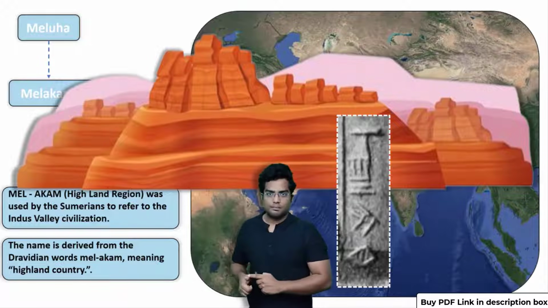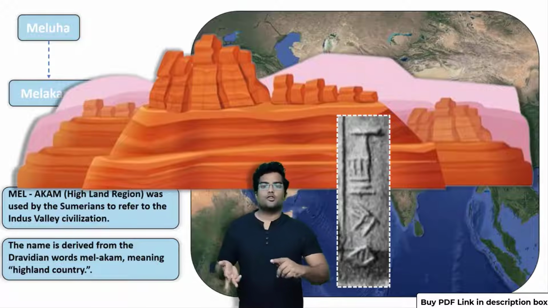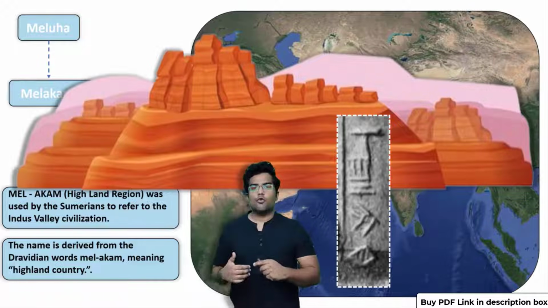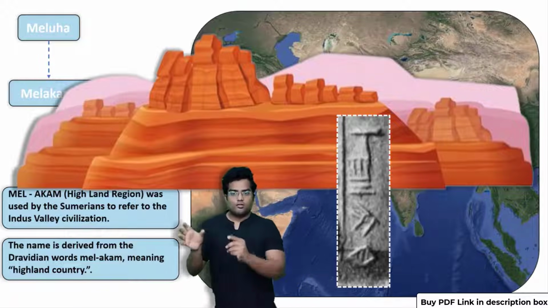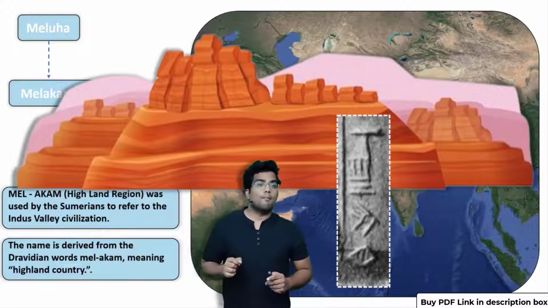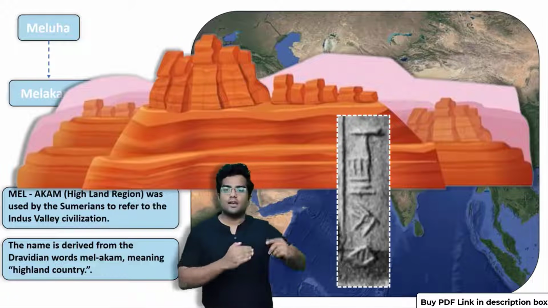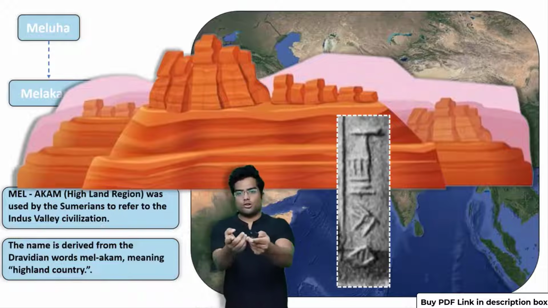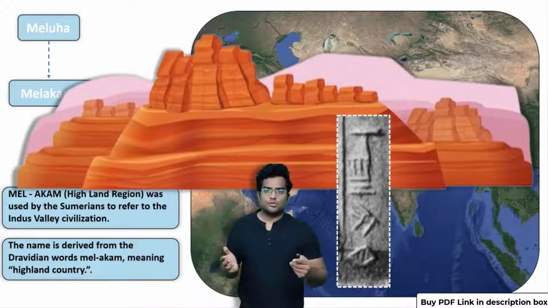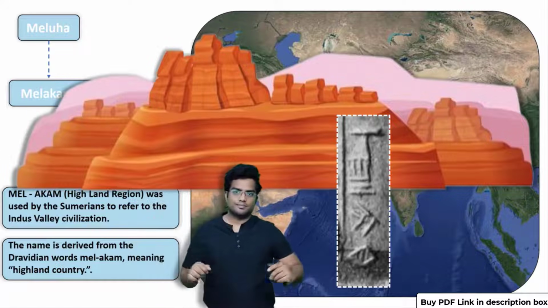You have Tamil, Malayalam, Kannada, and Telugu. These are the four major South Indian languages. Now, this particular word, Melakam, comes from a Dravidian word which means highland or mountain or a plateau. It's up to you to decide what it is. It basically means highland region.